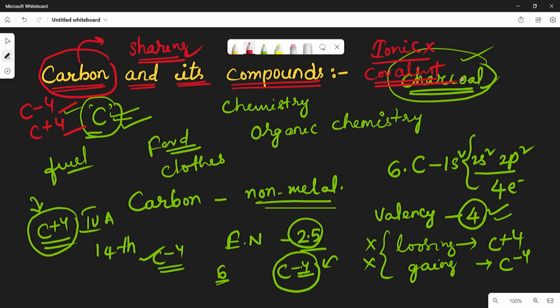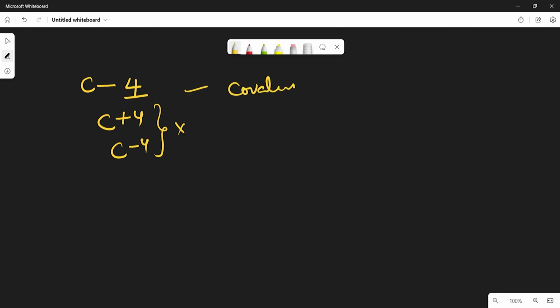Now let us see how many types of bonds the carbon can form. Carbon's valency is 4, but it is difficult to form C plus 4 ion and C minus 4 ion. Both possibilities are not possible, but it can form covalent bonds by sharing electrons, right? So the possibilities of bond formation by a carbon atom are as follows.